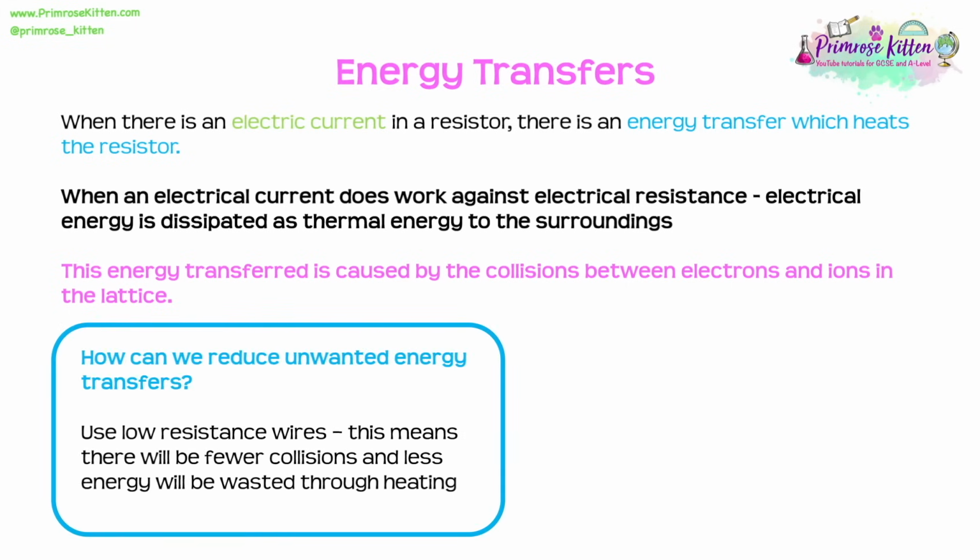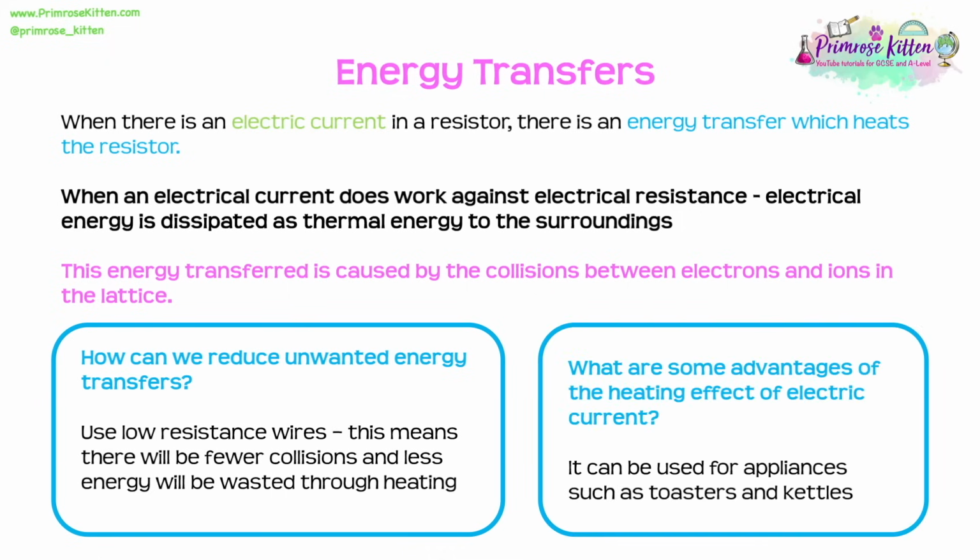We may be asked how we can reduce unwanted energy transfers in circuits. One way of doing this is to use low resistance wires. Using low resistance wires will mean that there will be fewer collisions and less energy will be wasted through heating. We might also be asked what are some advantages of the heating effect of electric currents. And simply, there's lots of appliances that use this. There's toasters, there's kettles, electric heaters. All of these rely on that heating effect of electric current to work.